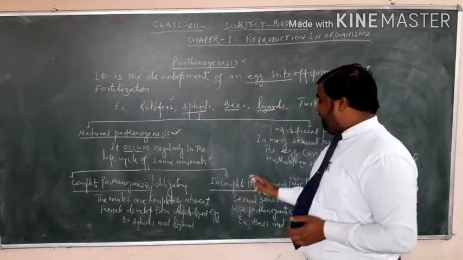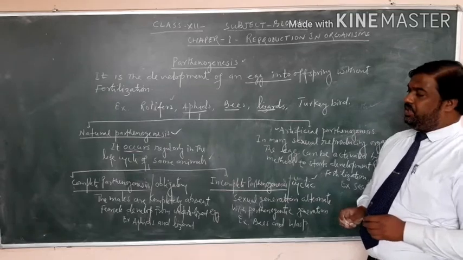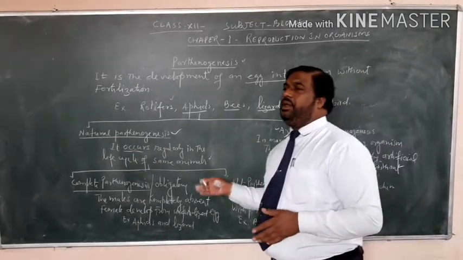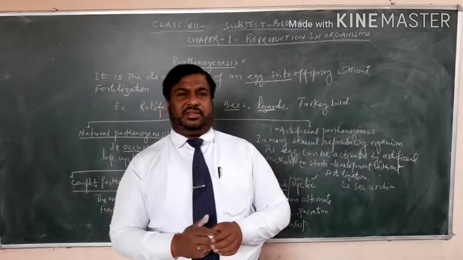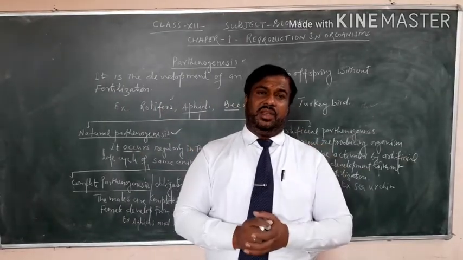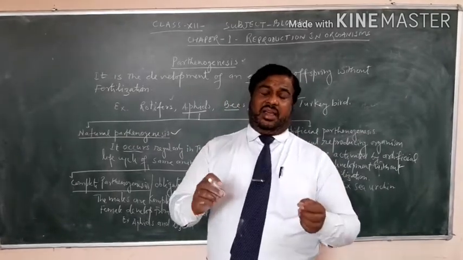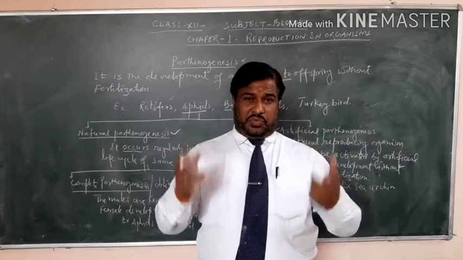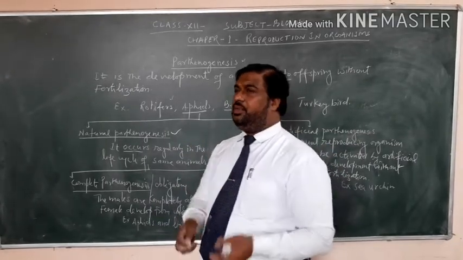And second, incomplete parthenogenesis, which is cyclic parthenogenesis. So what will happen in complete parthenogenesis? In complete parthenogenesis, males are absent. Only females lay eggs and the egg without fertilization develops into a new organism or individual.